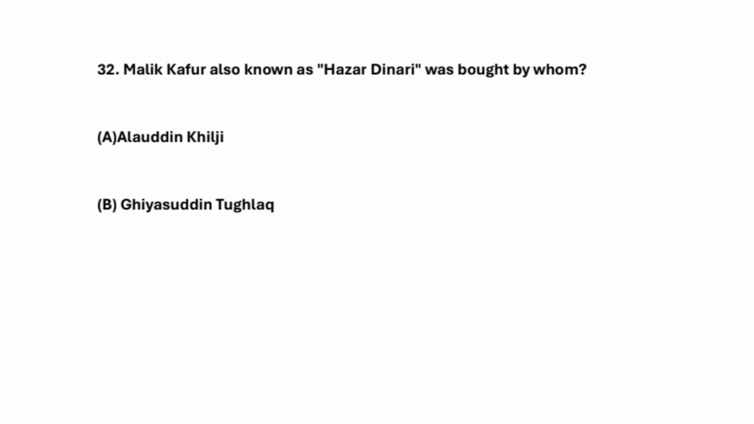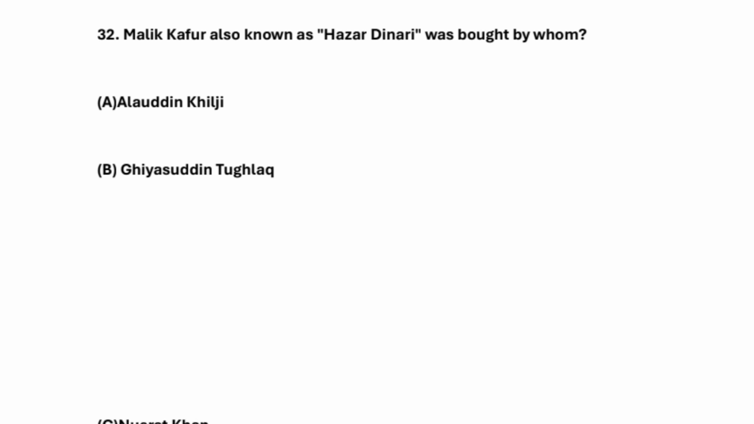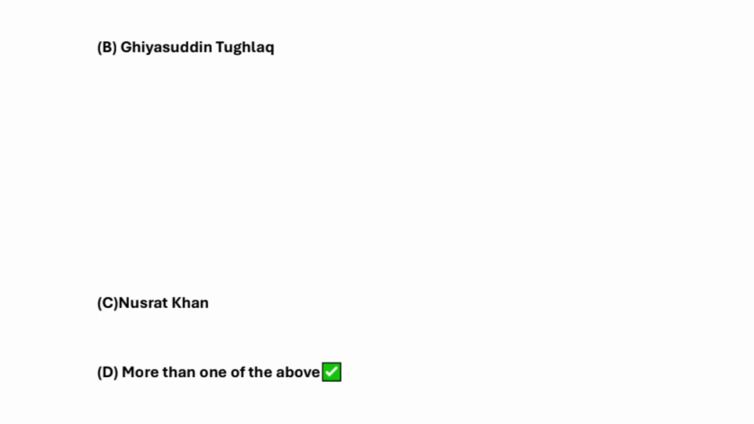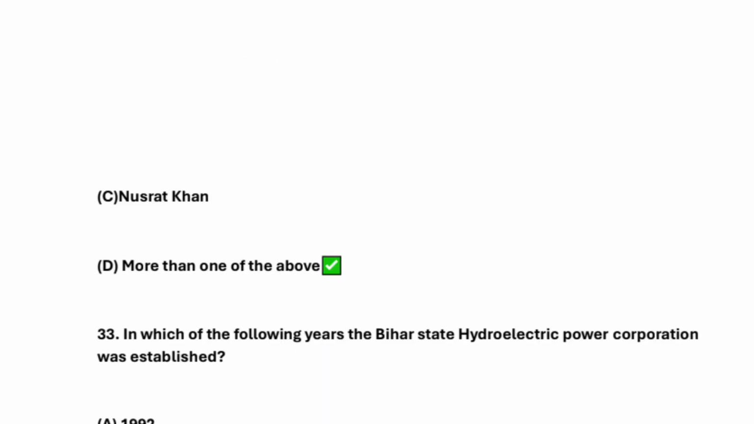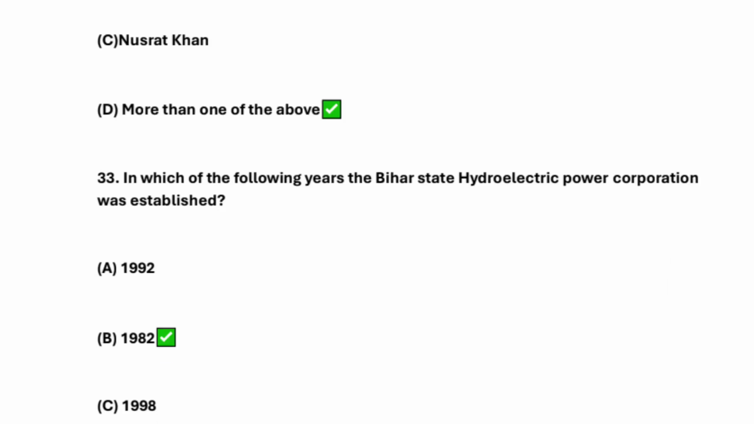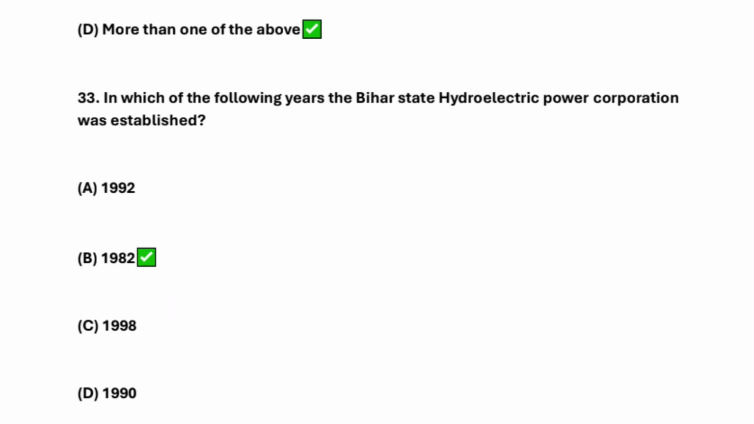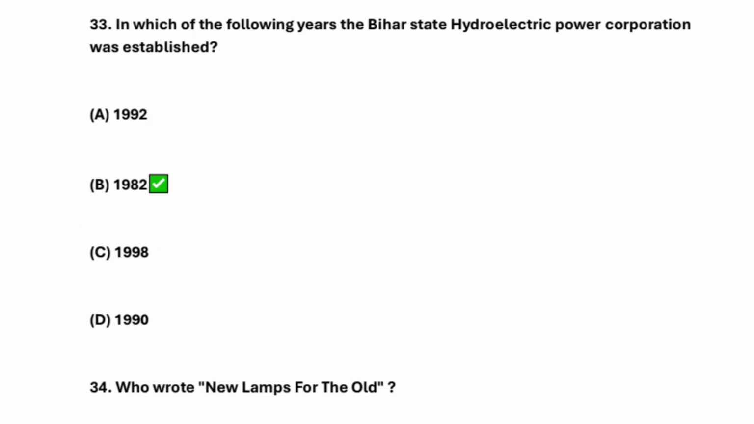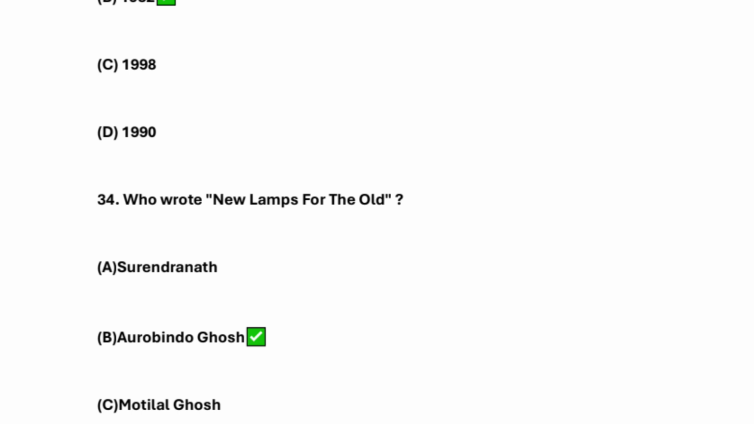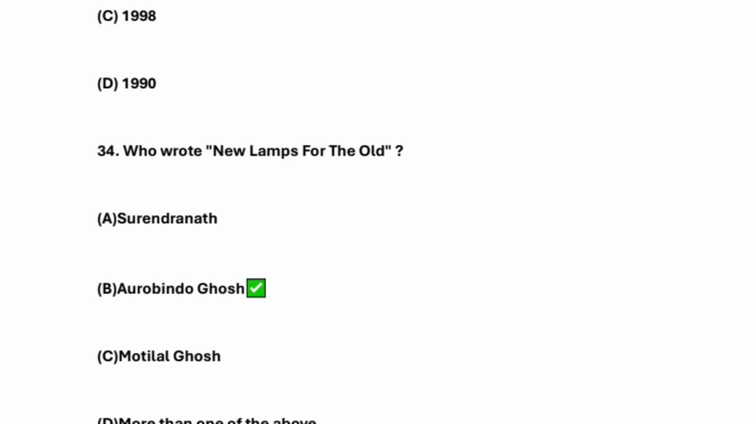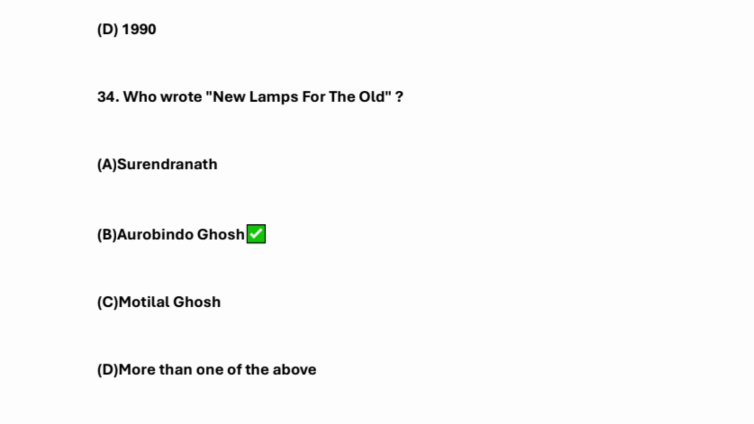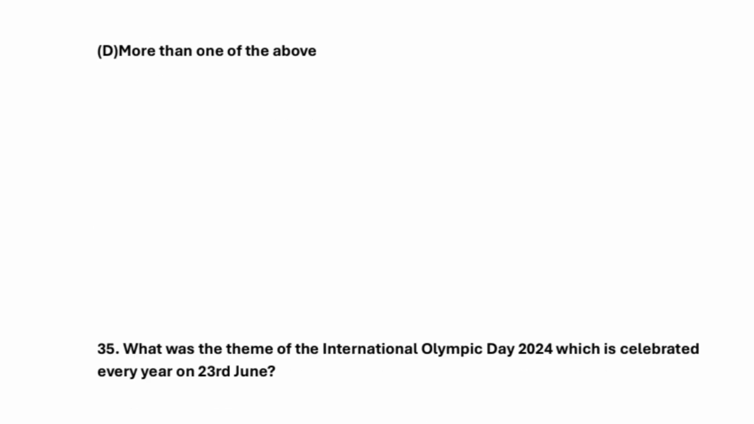So what are the options here? Malik Kafur, also known as Hazar Dinari, was bought by whom? Alauddin Khilji, Ghiyasuddin Tughlaq, Nusrat Khan, or more than above? So it's more than above, right? So in which of the following years was the Bihar State Hydroelectric Power Corporation established? 1982. Who wrote New Lamps for the Old? New Lamps for the Old is by Aurobindo Ghosh, right?